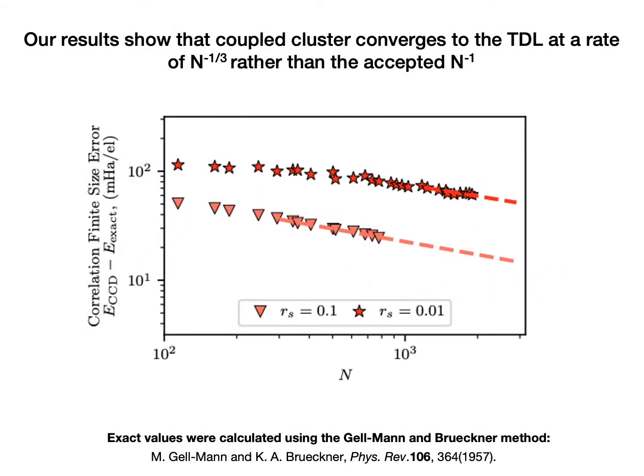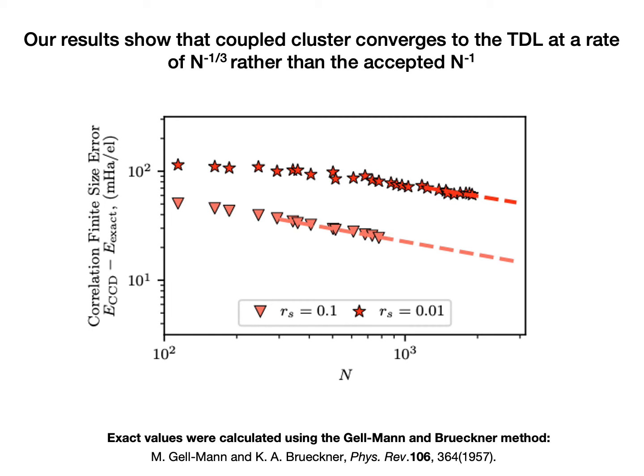We use this new method to run calculations for system sizes from 14 electrons up to about 1800 electrons for different densities, labeled as rs in the graph. This allows us to get a clear picture of the convergence of the coupled cluster correlation energy to the thermodynamic limit. This convergence rate is measured by the convergence of the finite size effects of the system, shown here on a log-log plot. The power law for the convergence rate can be measured as the slope of the line fit to the data, shown as a dashed line.